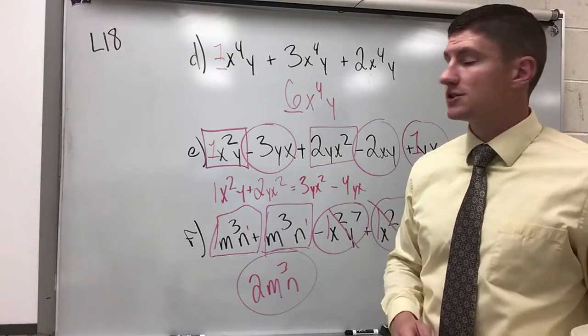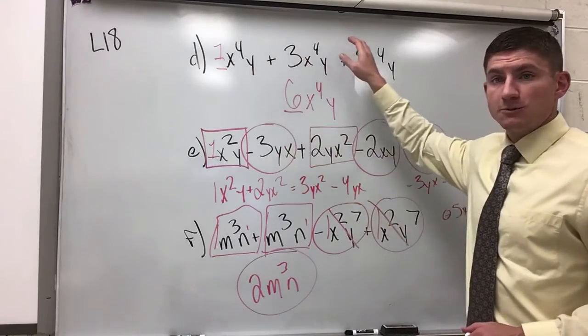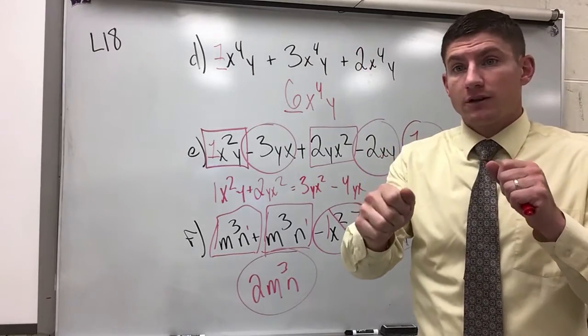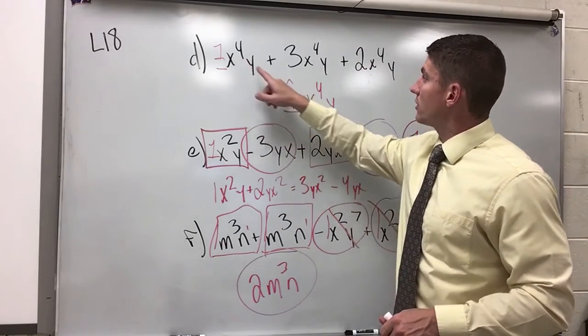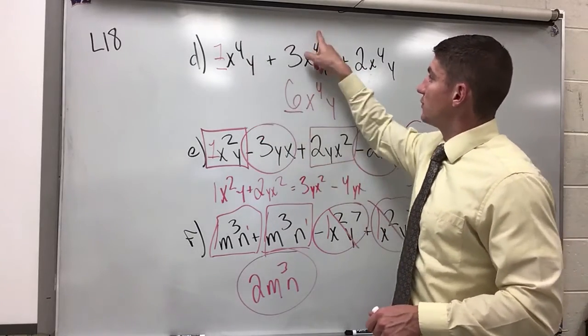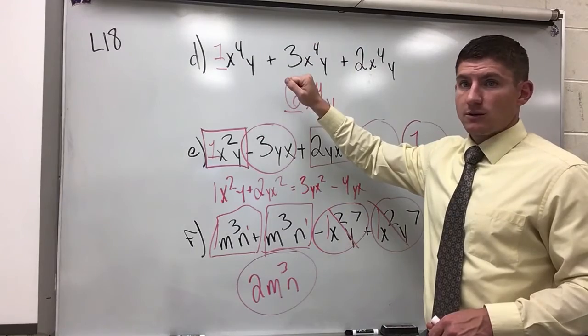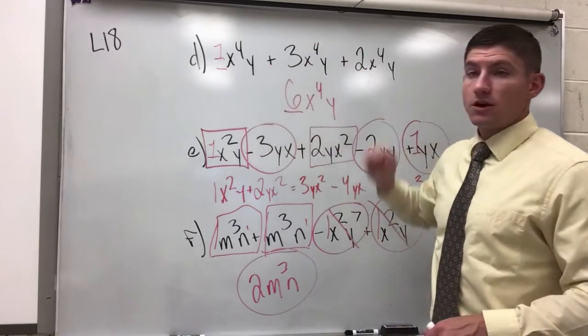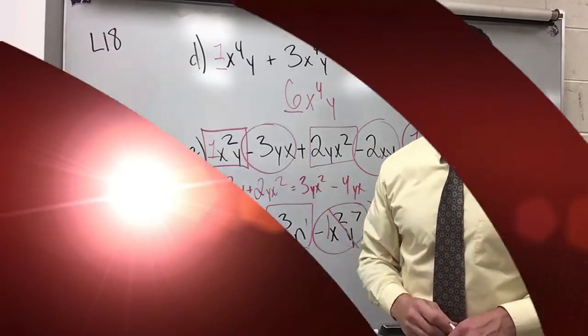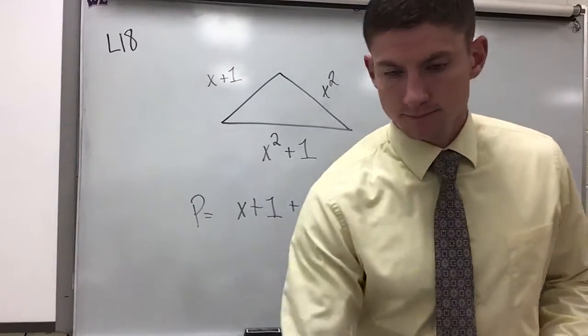Be very careful also when you're combining like terms with exponents that you don't jump to multiplying those exponents and then adding those exponents together. I see students all the time that will say x to the 4th plus 3x to the 4th, and they'll say, well, 4 plus 4 is x to the 8th. That's not what's happening here. Because it's addition, we're just adding the coefficients that are in front of those larger variable terms.